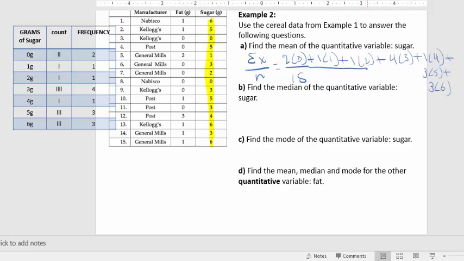Now you might say, and you'd probably be right in this case, well, that didn't even really save me any time. And you're right, it didn't, because there was no frequency like 6 or 7 or 8. But when there are fewer values and they have greater frequencies, then it's probably worthwhile to do this, right? So you would multiply the frequency by the actual value. So 2 times 0, 1 times 1, 1 times 2, and so on. And then that would be an easier way to add them up. And then when you do that, you would end up with 42. And then 42 divided by 15 is 2.8. So the mean grams of sugar is 2.8.